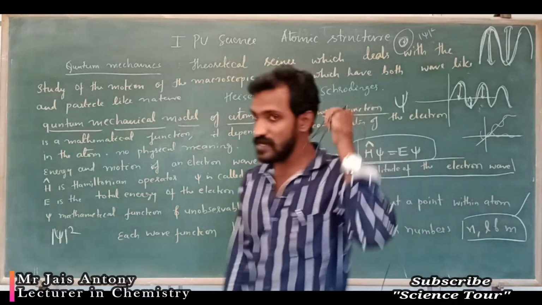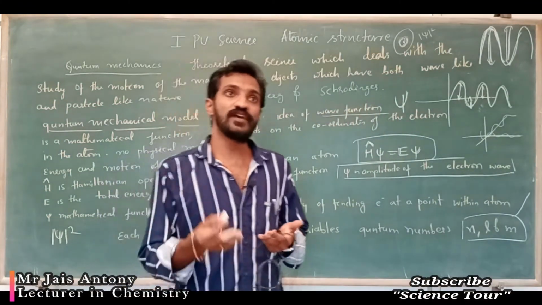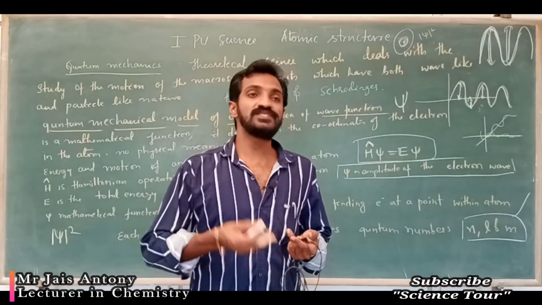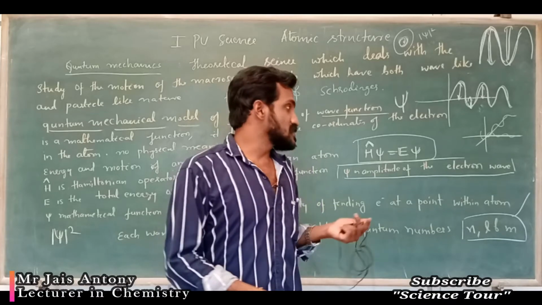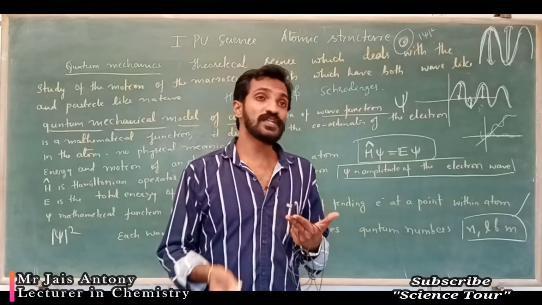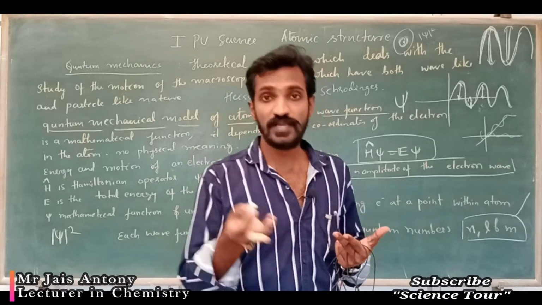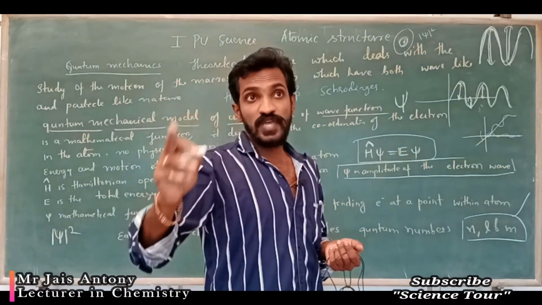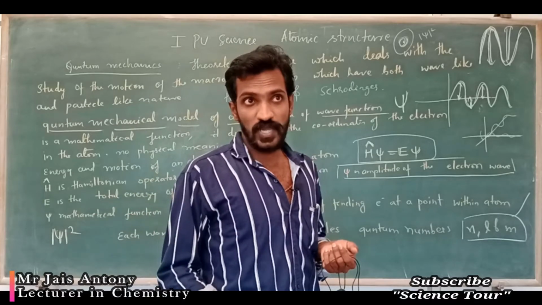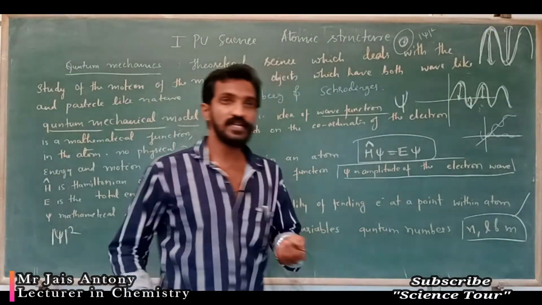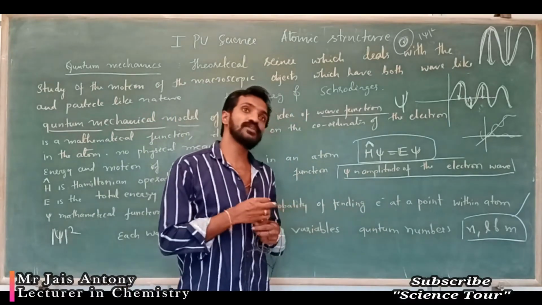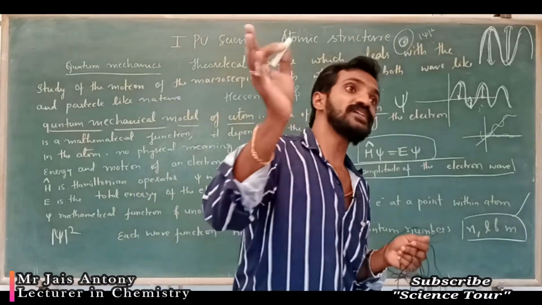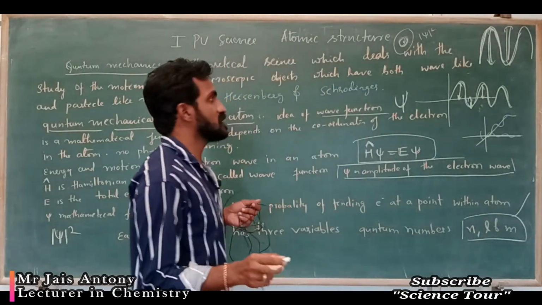Using the principal quantum number, you can find out the shells of an atom and the energy of that particular atom. Using the azimuthal quantum number, you can find out the shape of the orbital. Using the magnetic quantum number, you can find out the orientation of that particular orbital.